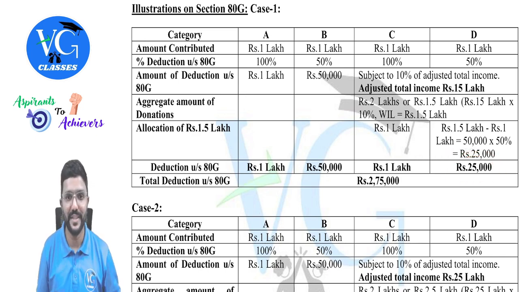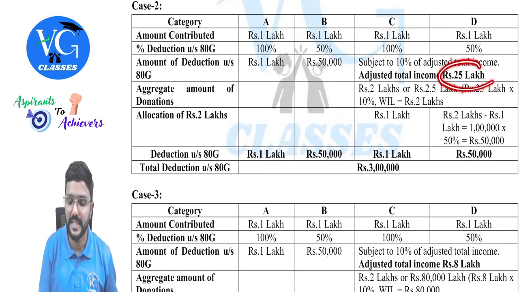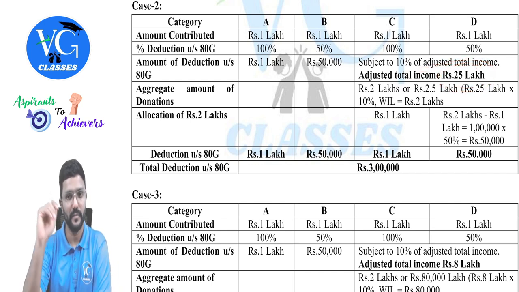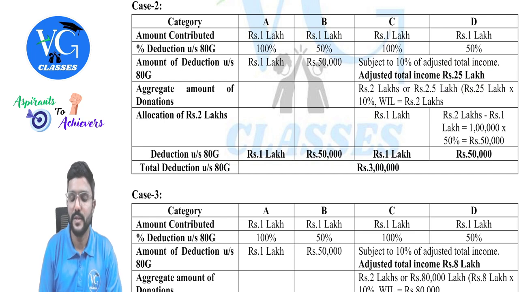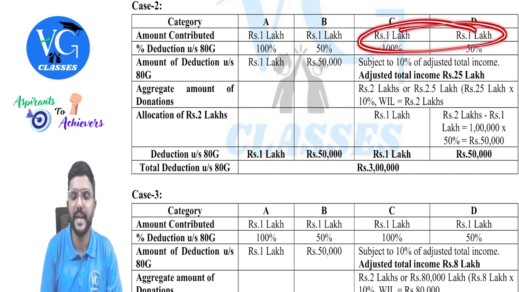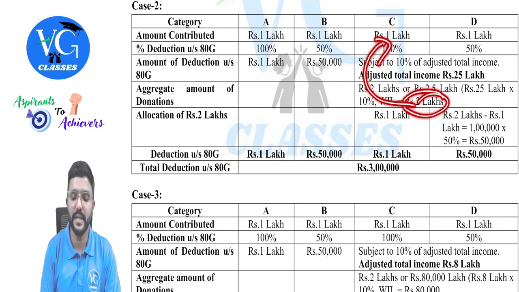Second case, everything remains same, but adjusted total income I have changed. A category, B category, copy paste. So aggregate donation made for C and D categories is 2 lakh. 10% of adjusted total income is 2.5 lakh. Compare both, take whichever is lower, 2 lakh. Out of 2 lakh, first give it to C category, which is 1 lakh.